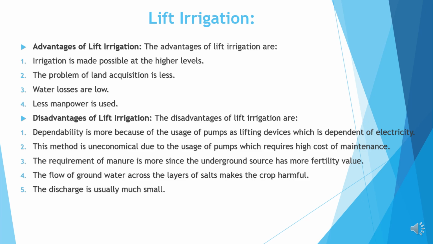The disadvantages of lift irrigation are: number 1, dependability is a concern because of the usage of pumps as lifting devices, which are dependent on electricity. Number 2, this method is uneconomical due to the usage of pumps, which require high cost of maintenance. Number 3, the requirement of manure is more since the underground source has more fertility value. Number 4, the flow of groundwater across the layers of soils makes the crop harmful. Number 5, the discharge is usually much smaller.